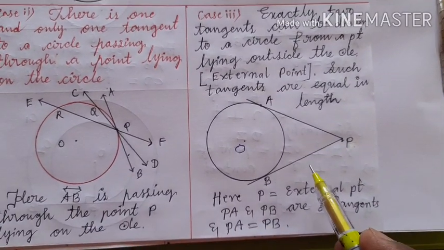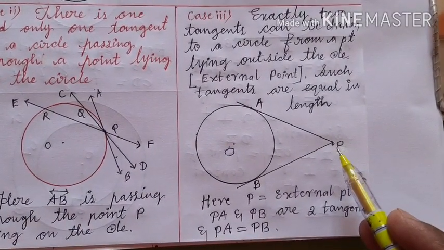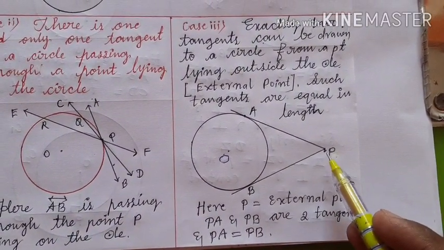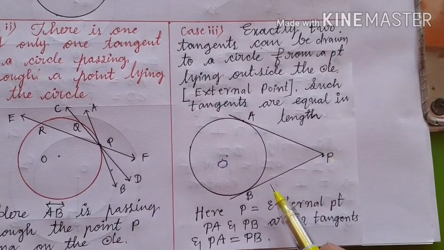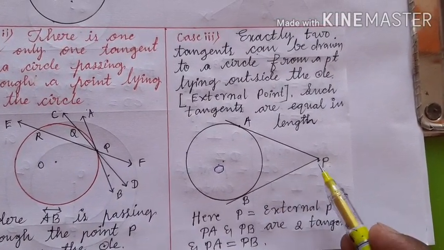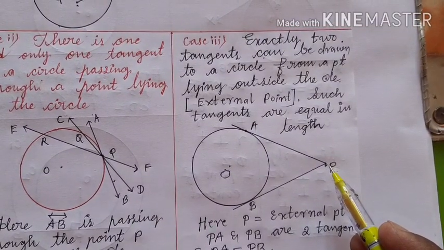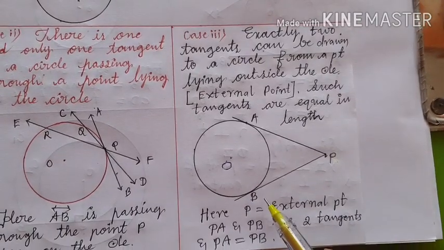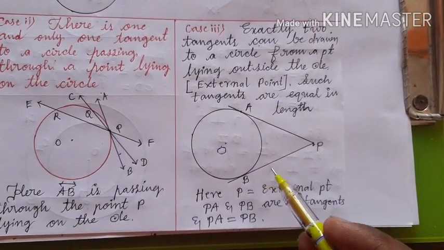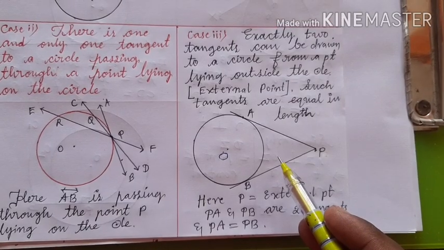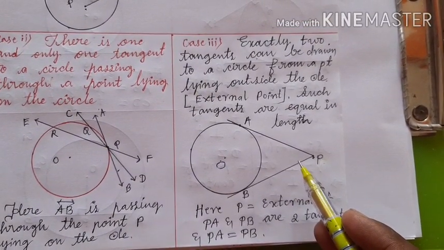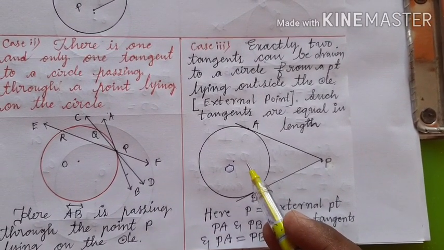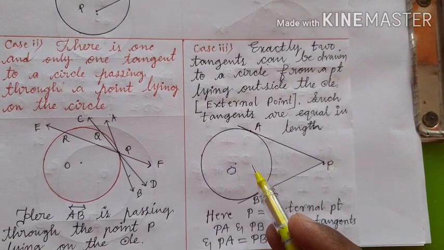From this case, we can decide that from the external point P, we can draw exactly 2 tangents, not more than 2, and these tangents are equal in length. If we measure the length of PA and the length of PB, these are always equal. Please remember these 2 facts about the tangents drawn from the external point to a circle, which will help us to prove further results in future.